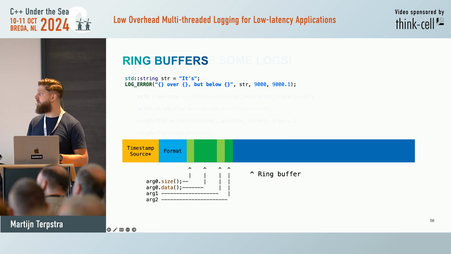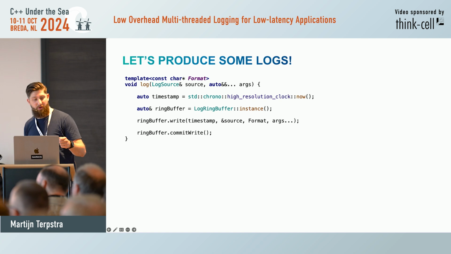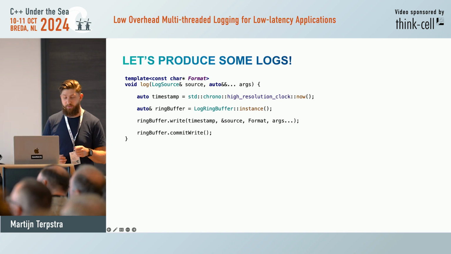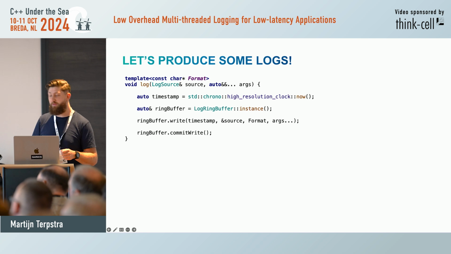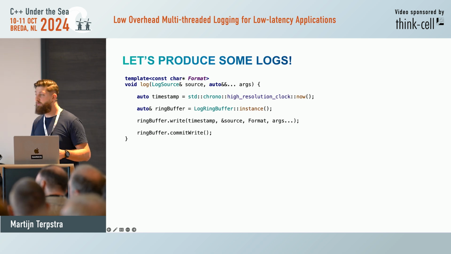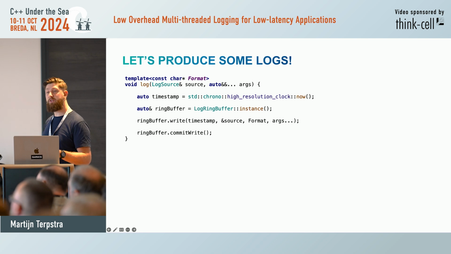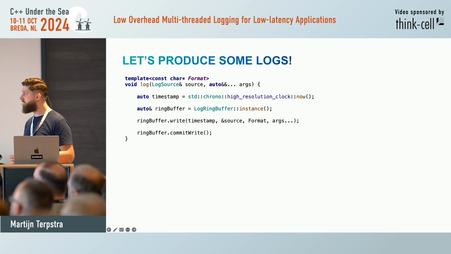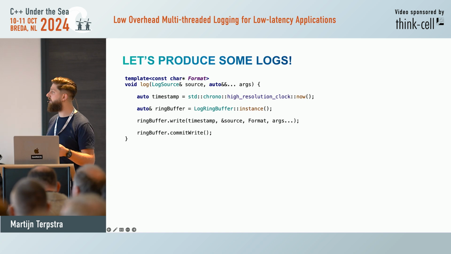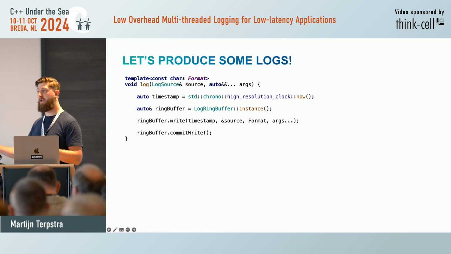So let's produce these logs. Here we have a log statement, and now we're going to use the ring buffer. We still need to get a timestamp. Then we get an instance of the log buffer. And then on the ring buffer, we will write the timestamp, then the source, then the format, and then the arguments. And then, of course, when we're done pushing, we need to commit it so that the background thread knows, hey, it's available.